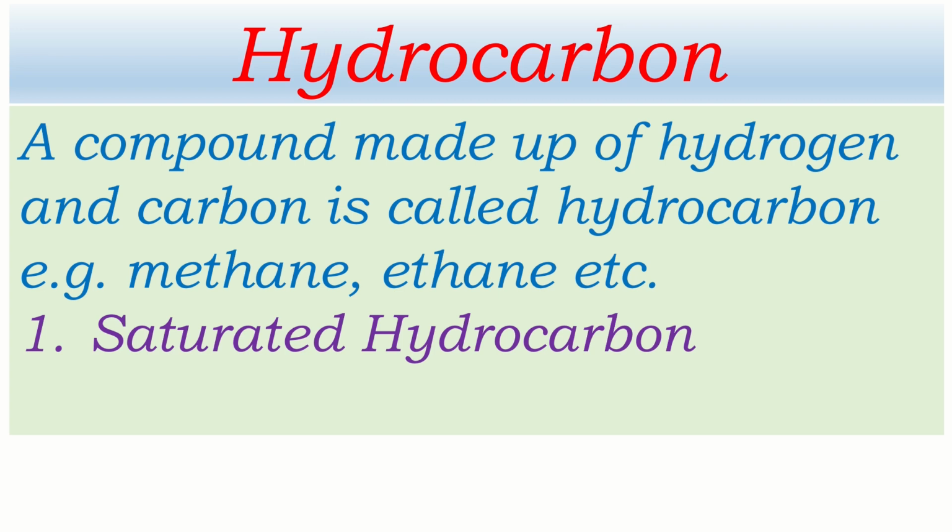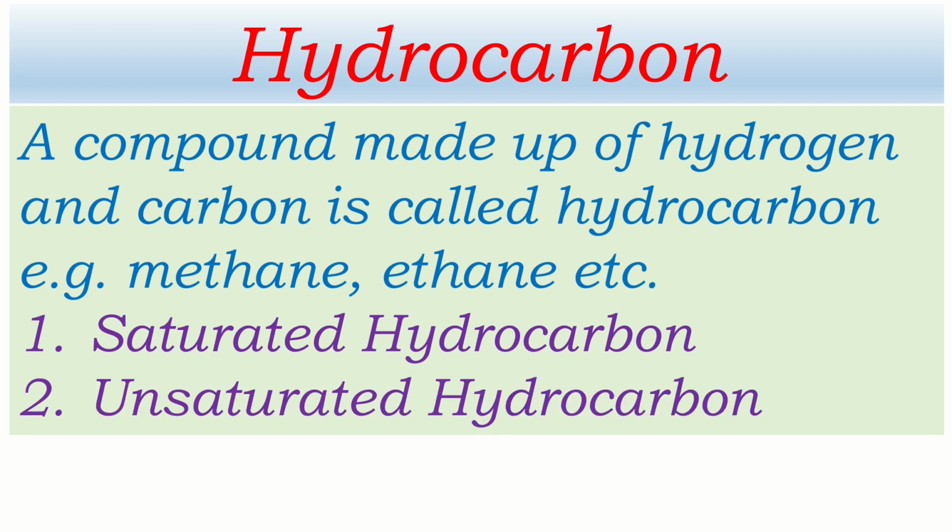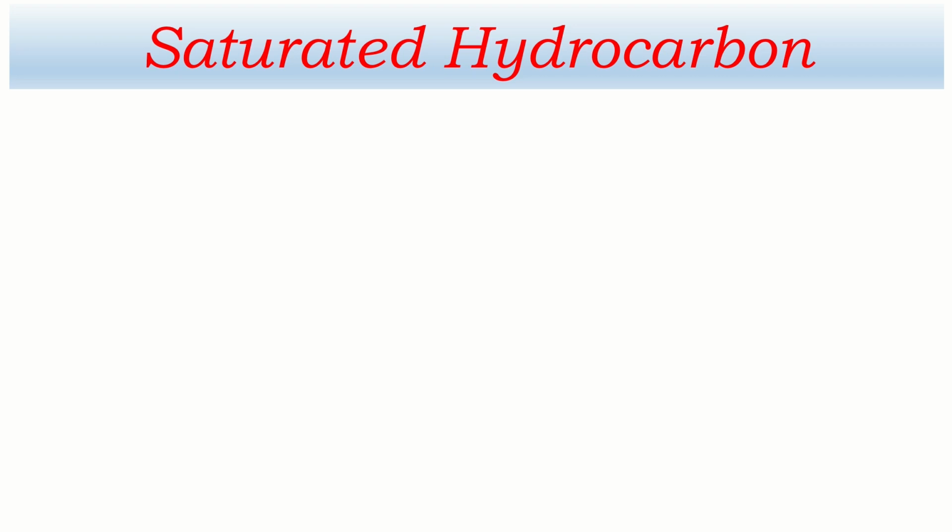One is saturated hydrocarbon, another is unsaturated hydrocarbon. We can understand this with the help of example. Just for example, let's say this is a carbon atom and it is connected to another carbon atom by means of single bond, and the second one is connected to third one by means of single bond, and third is connected to fourth and fifth and sixth. Maybe each of the carbon atom is connected to another carbon atom by means of single bond. Then this type of hydrocarbon is called saturated hydrocarbon.